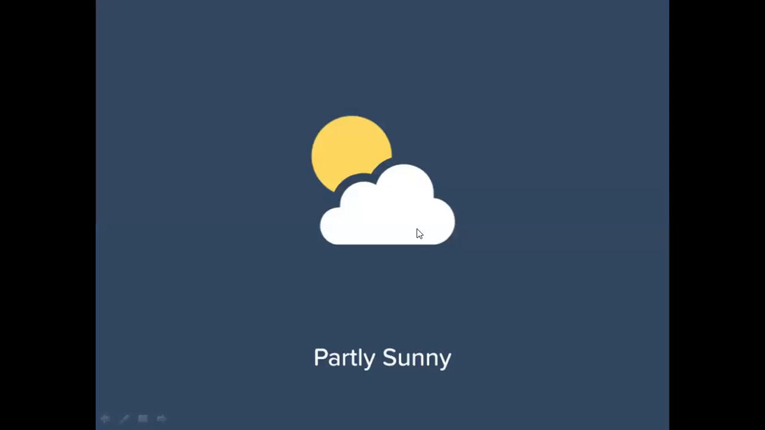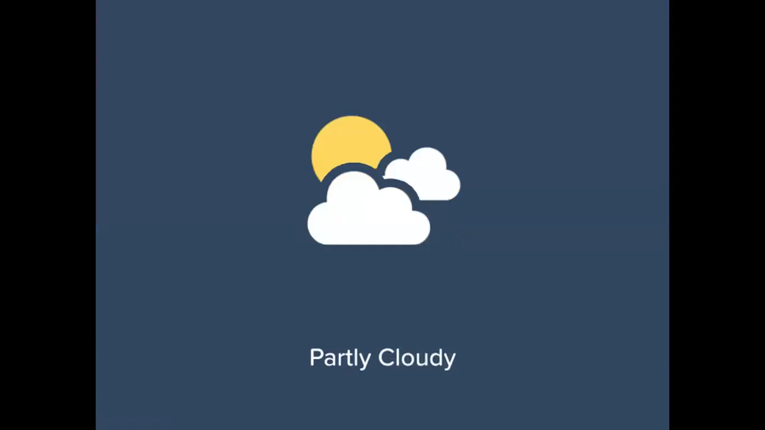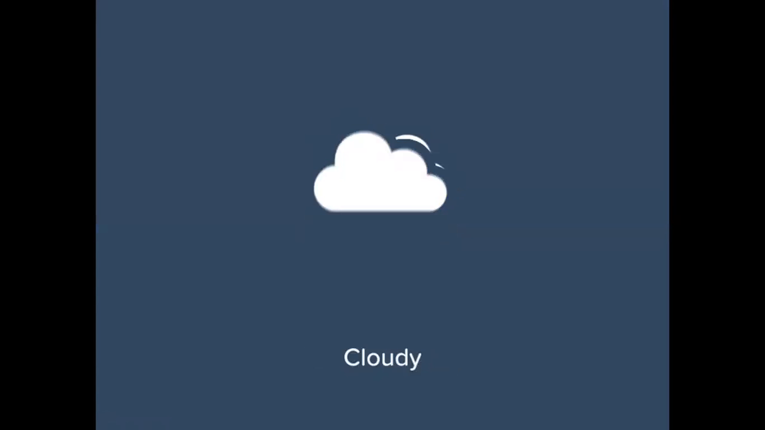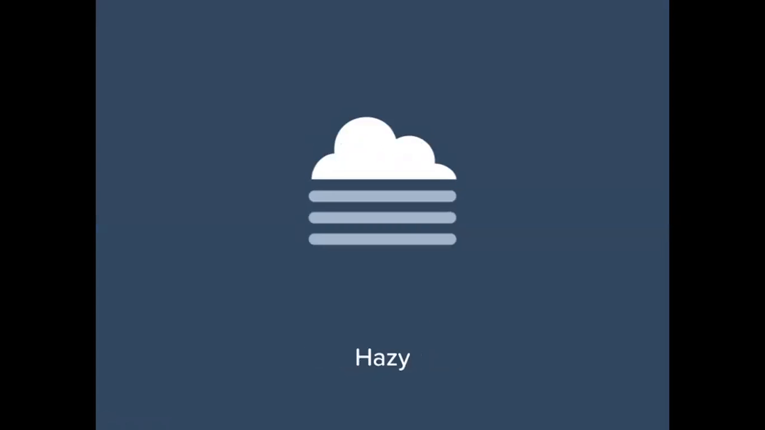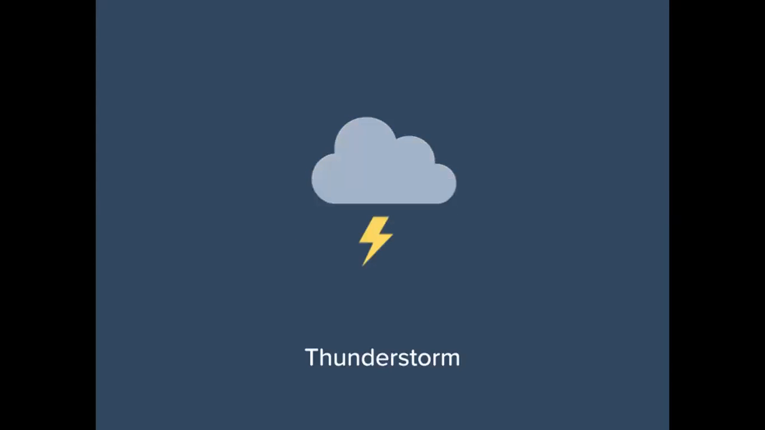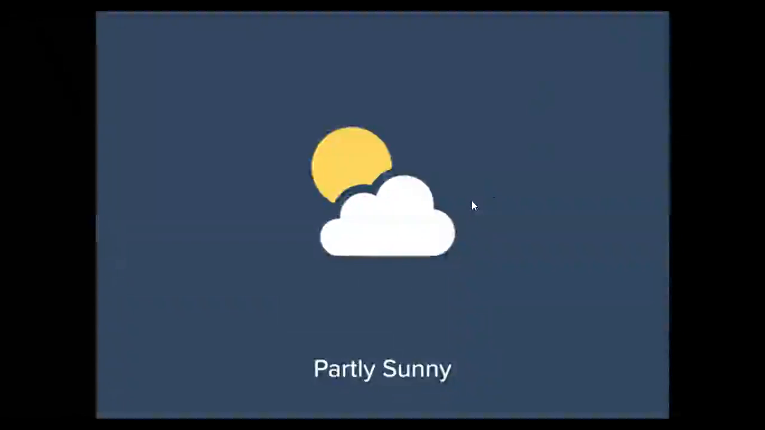So these are the symbol descriptions and their meanings. This is mostly cloudy, this is cloudy, and this is a hazy symbol, and that is thunderstorms, as I discussed previously. There is rain, there is sleet, and there is flurries, and there is snow.